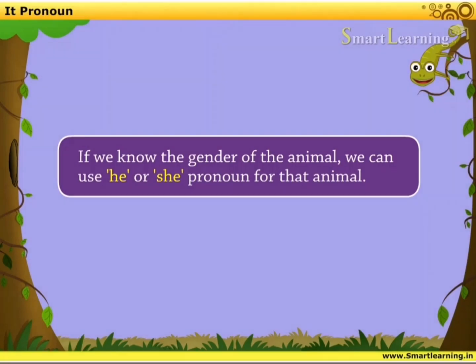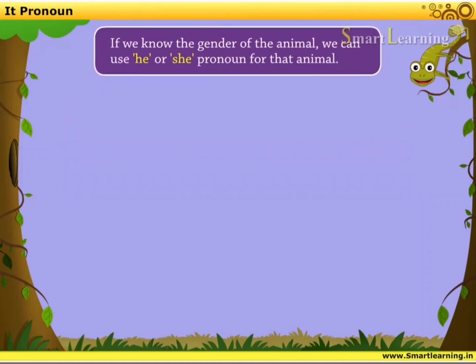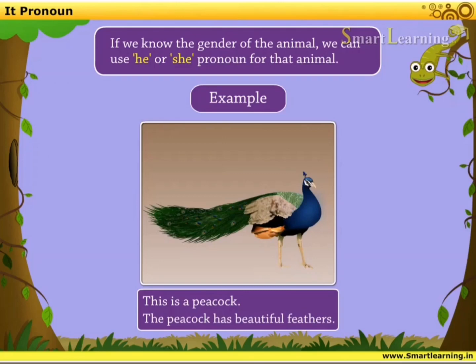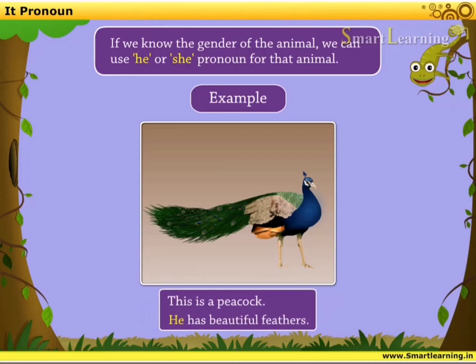Our example is: this is a peacock. The peacock has beautiful feathers. Now in this example, we know that the noun peacock stands for the male, and the word peacock is repeating again and again. So what will we do? We will use the pronoun he. And we can change the sentence as: this is a peacock, he has beautiful feathers.